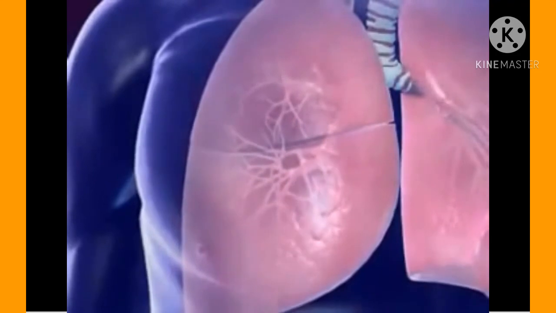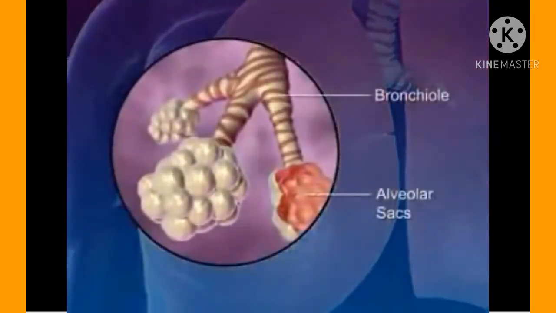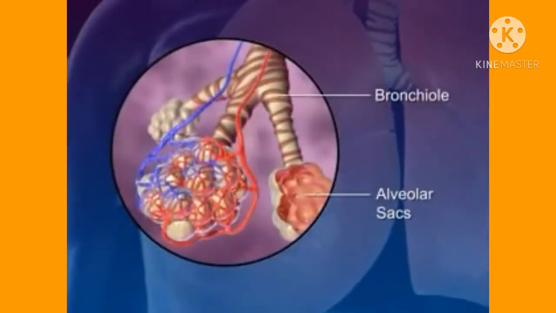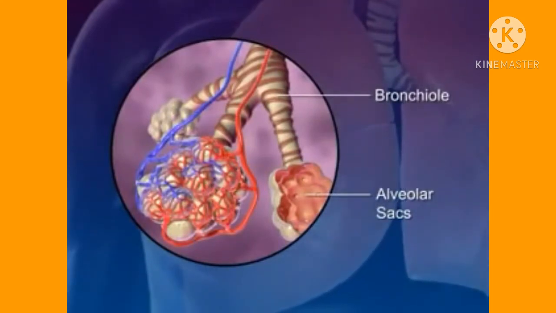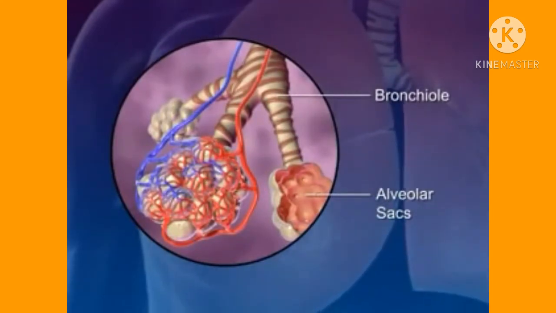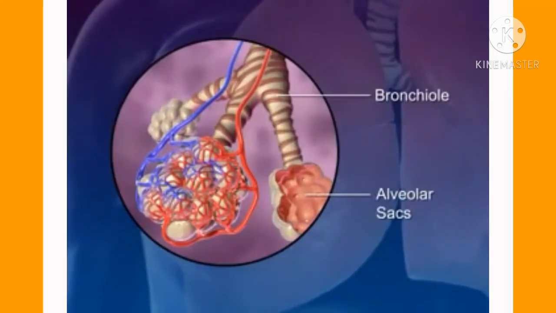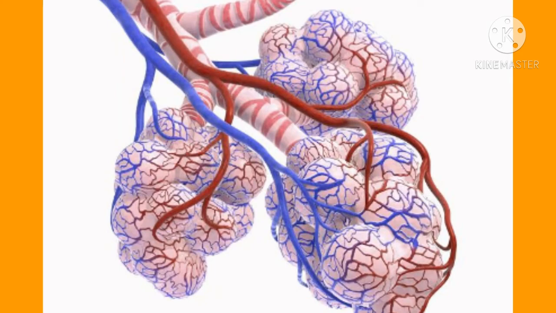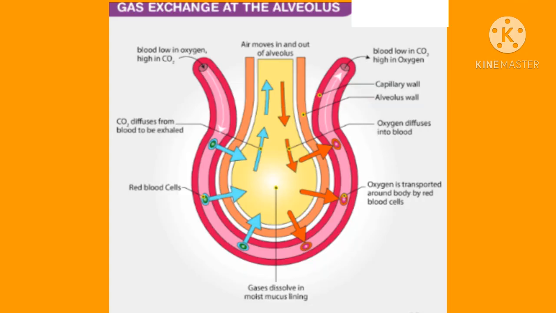Lungs are made up of many small compartments called alveoli. A rich network of capillaries is present around each alveolus. Walls of alveoli and capillaries are extremely thin. Gaseous exchange can easily take place across these thin walls. As a large number of alveoli are present in the lungs, a larger surface is available for gaseous exchange.